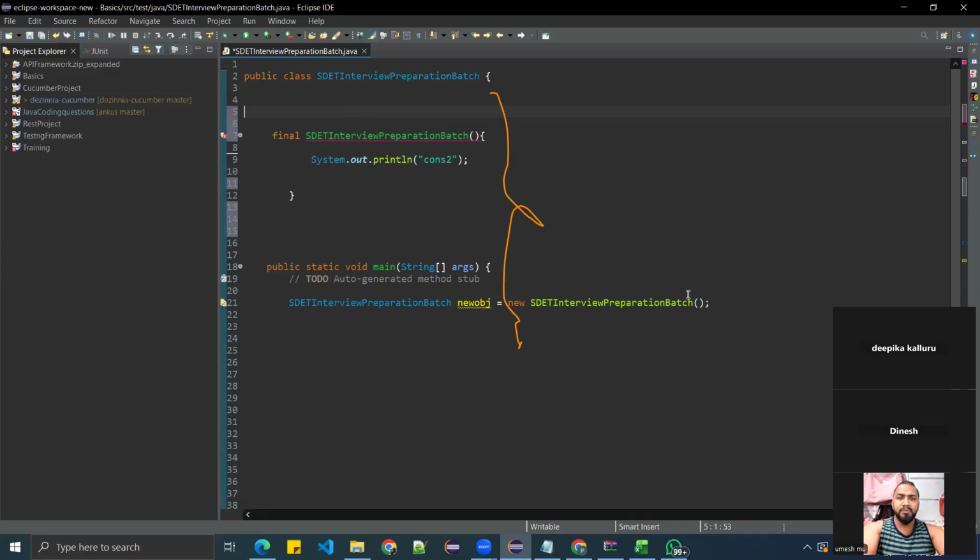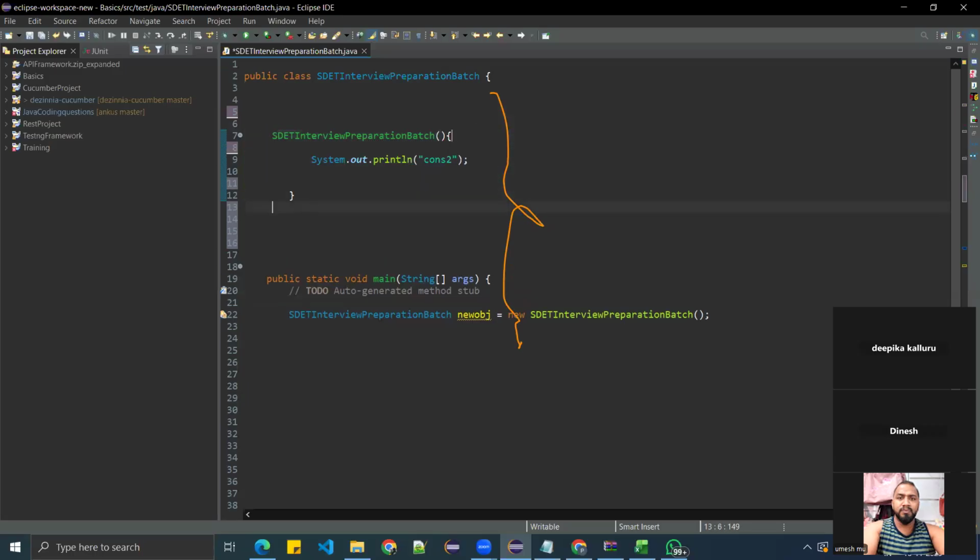Got it? And next, Priyanka, one doubt I have regarding the constructor only. When we have multiple constructors or even one constructor with parameter, is it compulsory to have a no-argument constructor also? No. See, here I have one constructor.